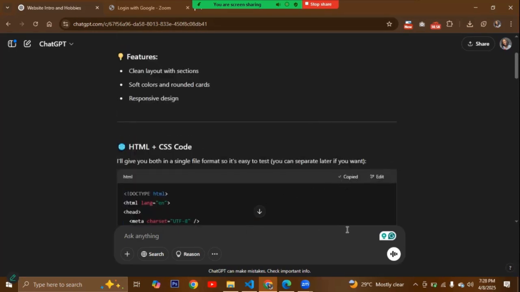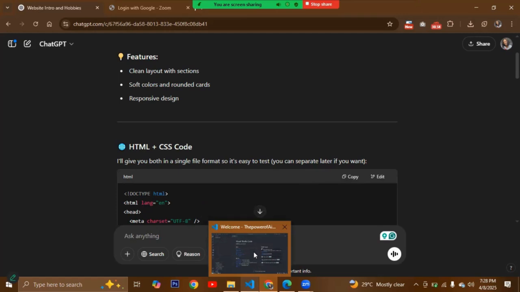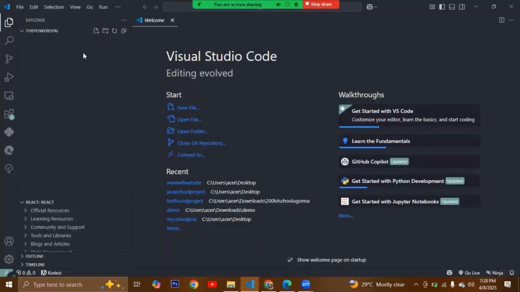And then I'll go to Visual Studio Code, which is a coding editor, also known as the IDE, for writing programs. I write my programs using Visual Studio Code because it's easy. So I'm just going to open my Visual Studio Code. I already have a folder opened, so I'm just going to create a HTML file, and I'm going to call it my portfolio.html.